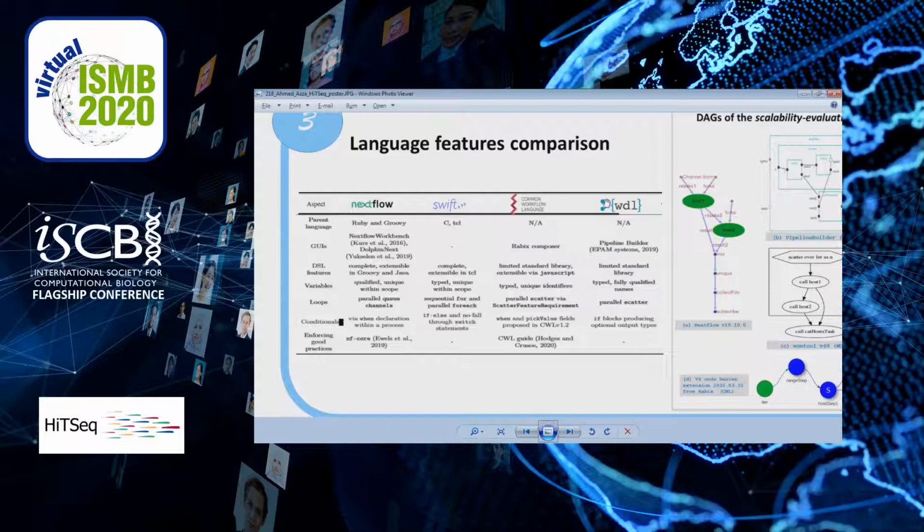CWL and WDL, on the other hand, are a lot more involved to write and very restrictive in their expressiveness. For WDL, there are no custom functions and a limited library of basic operations. CWL also has no functions, but JavaScript blocks can be used to express complex patterns if needed. Unlike the others, conditionals were not officially introduced in CWL until version 1.2 of the specification that is now being proposed. Of course, these aspects are a bit limiting for experienced programmers, though they do indeed enforce good and clearer coding practices.